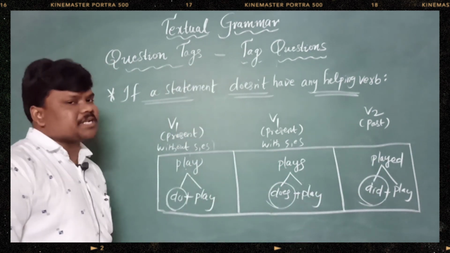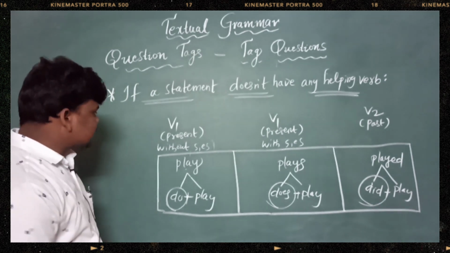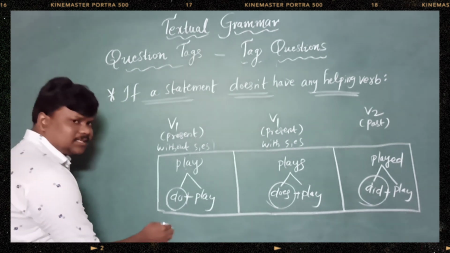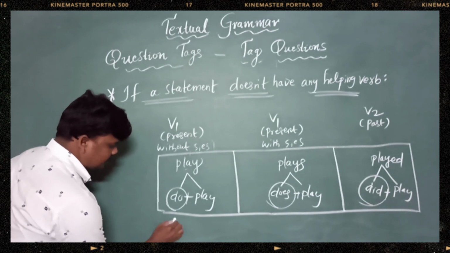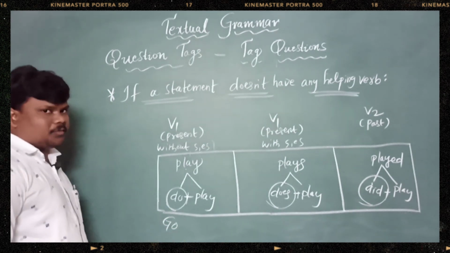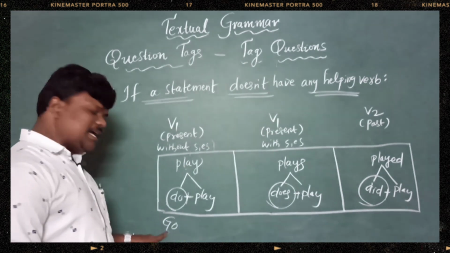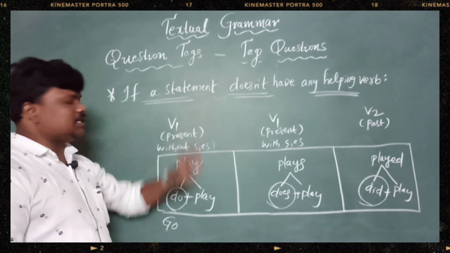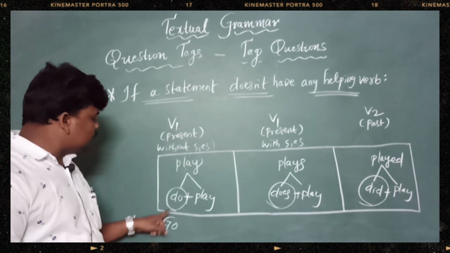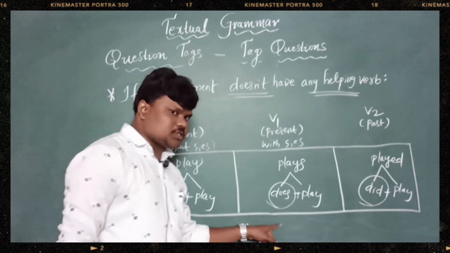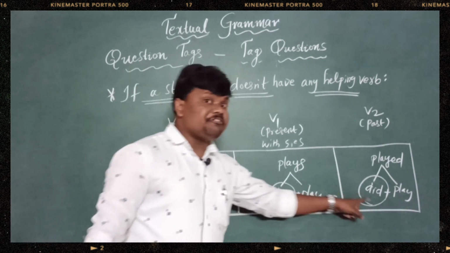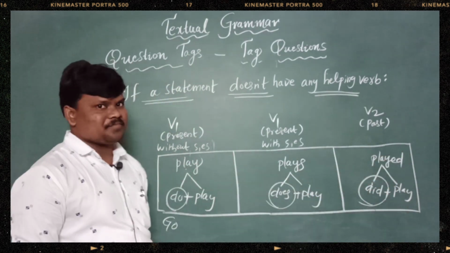And for example, let's take one more example. Go. So imagine only go came in the statement. So which is hiding in that? Do is hiding. Goes, does is hiding. Went, did is hiding.